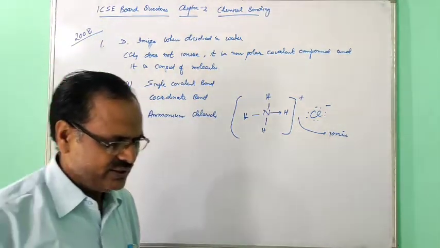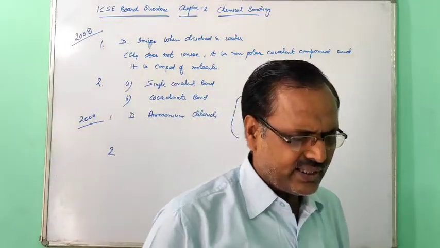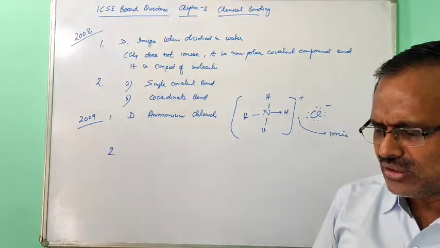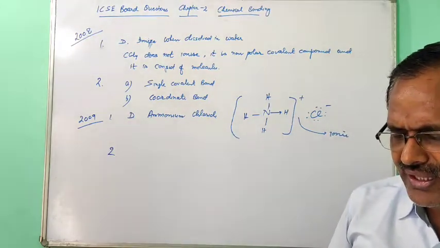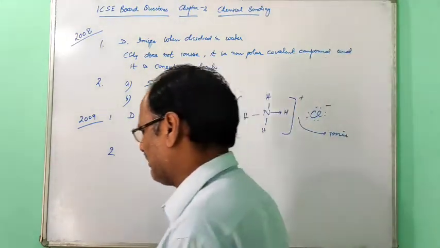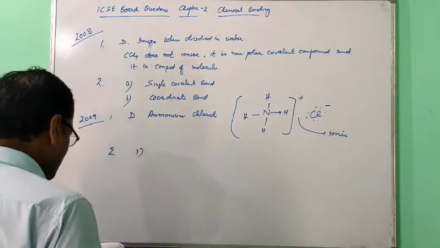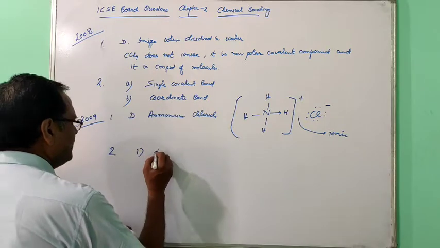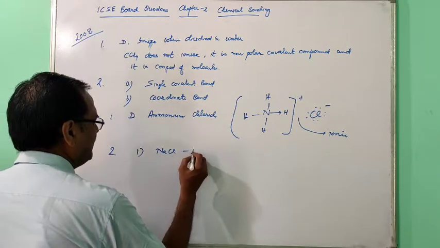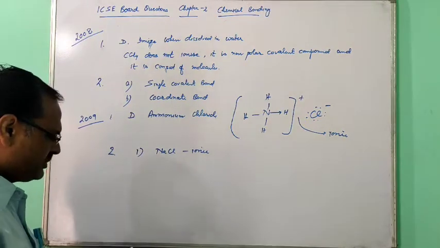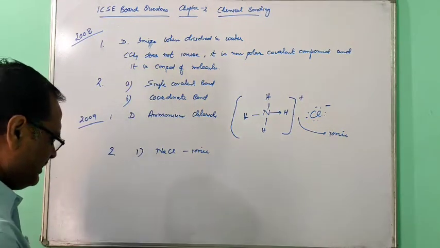Now the second question. Select the right answer from the choices: ionic, covalent, coordinate, for each of the following. It means what type of bonding is there. First is sodium chloride. In sodium chloride, ionic bond.